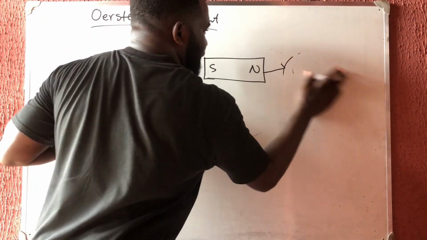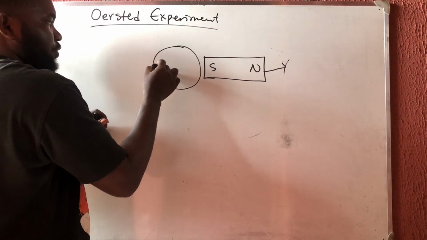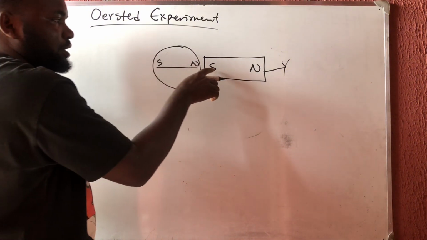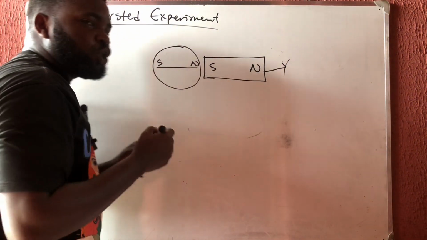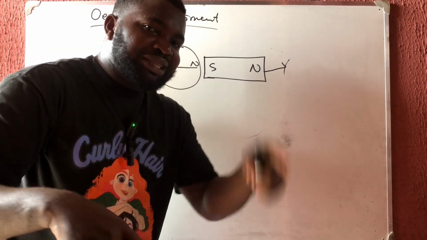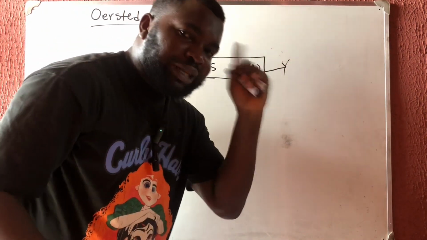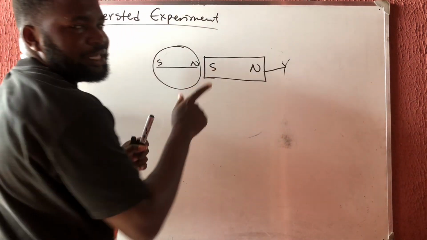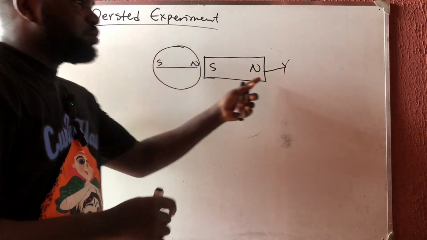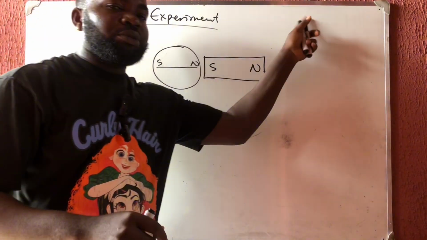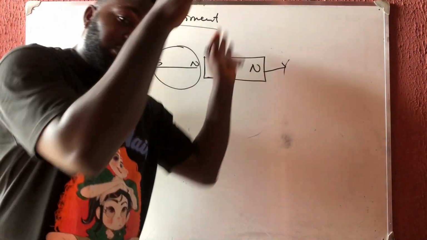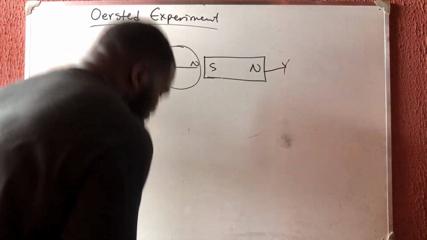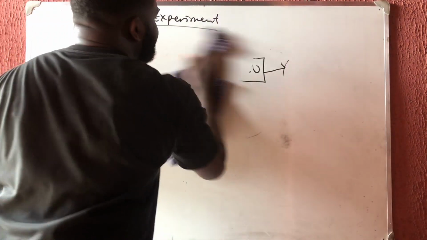But if you bring it to this side, look at what happened. The north will now be here and the south will be here, because the south had to attract the north. And I told you that the north is what we use in determining the direction of the magnetic field line, or the magnetic field, or the strength. So for the south, the direction is inside. That's what I said before: it moves away from the north and then goes inside at the south. That is outside the magnet, but inside the magnet is the opposite, like I told you before. Please note that. So now let us continue with this man's experiment.